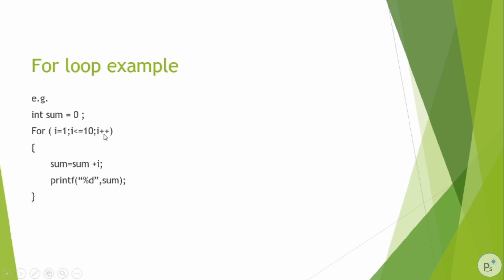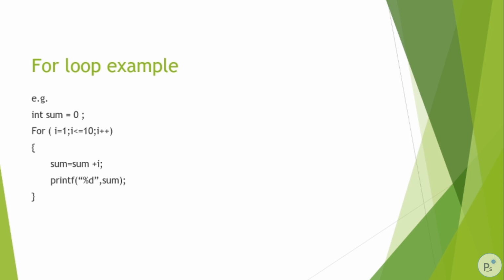Then i will be 11, so it will check if i is less than or equal to 10. Here i is 11, which is false, so it will come out of the loop.